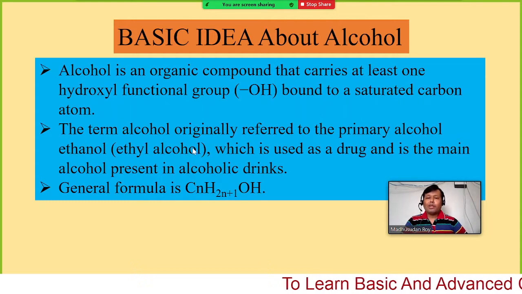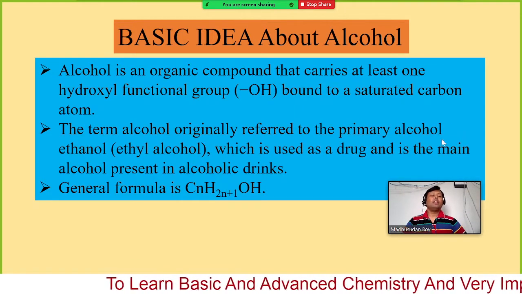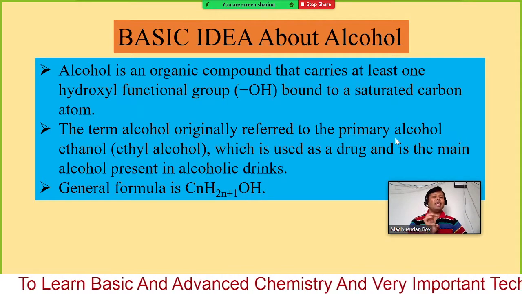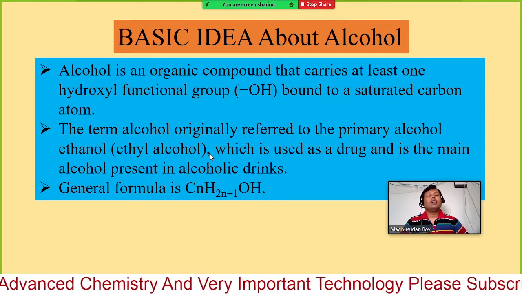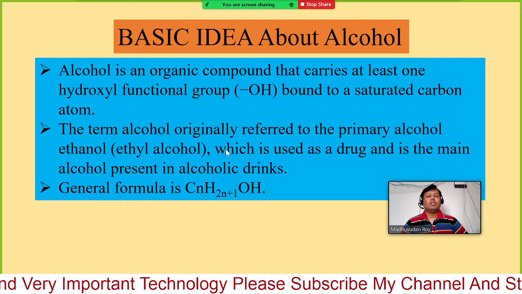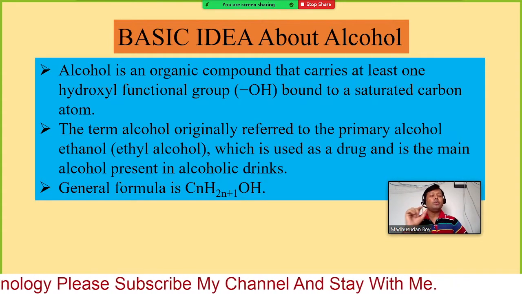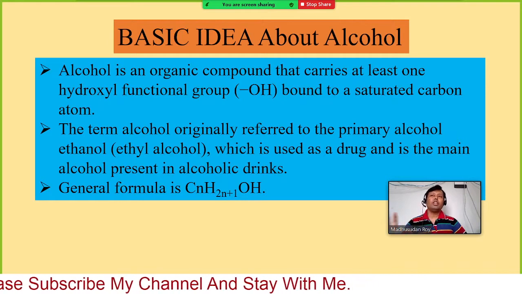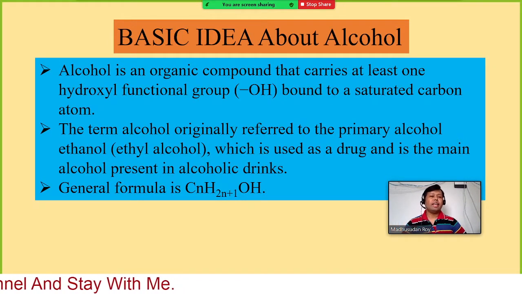The term alcohol originally referred to the primary alcohol. When we do not mention any other words like diol, triol, or something, and just mention alcohol, you will understand that it is meant for the primary alcohol, that means 1 degree alcohol or alcohol containing one OH group.